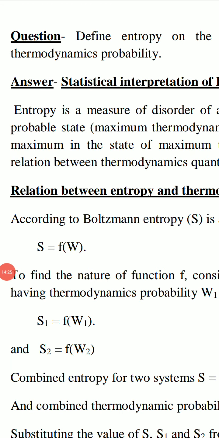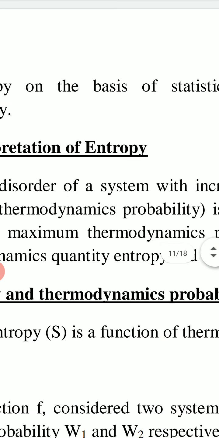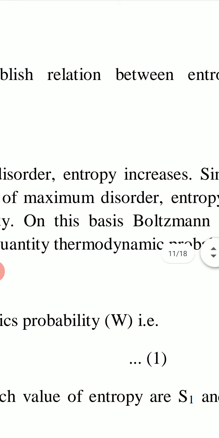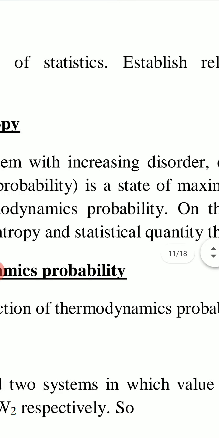Now we consider the next topic. Question is, define entropy on the basis of statistics. Establish relation between entropy and thermodynamic probability. First we see statistical interpretation of entropy.